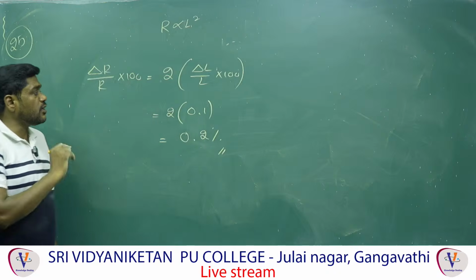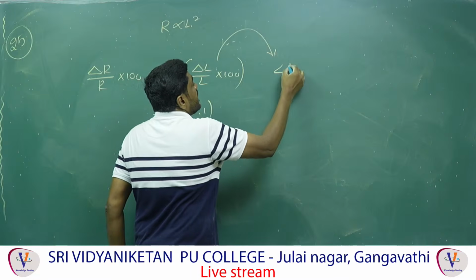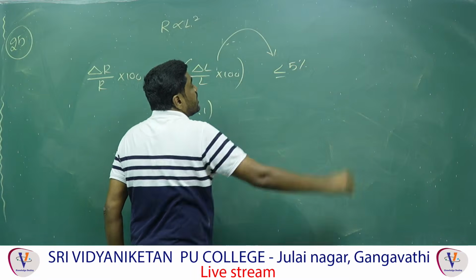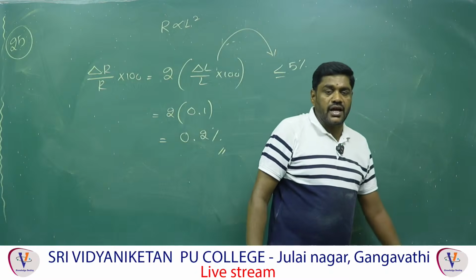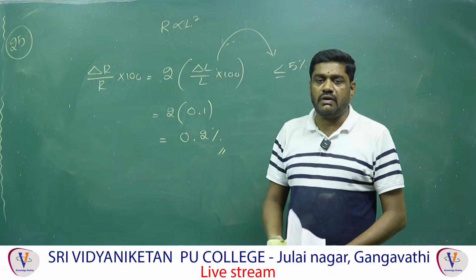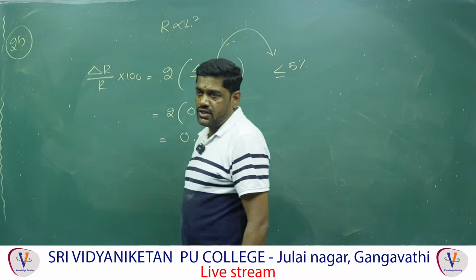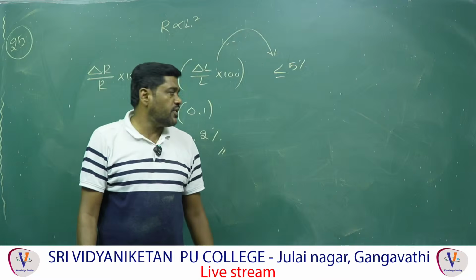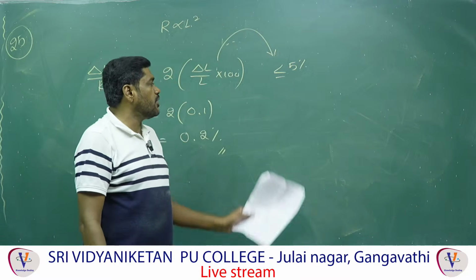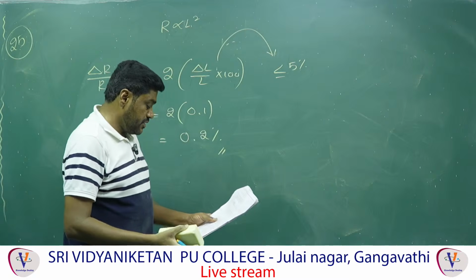This is applicable only when the percentage is less than or equal to 5%, and only then. Otherwise another method is needed, because in the classes we discussed how many models of problems there are when the wire is stretched. That is only applicable when the percentage change is less than 5%. Next.